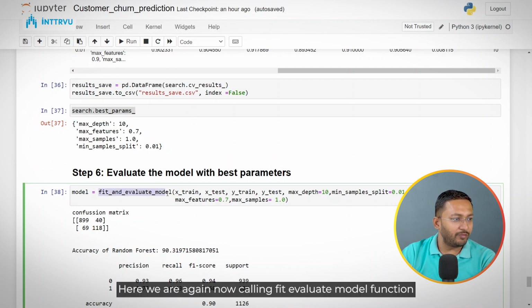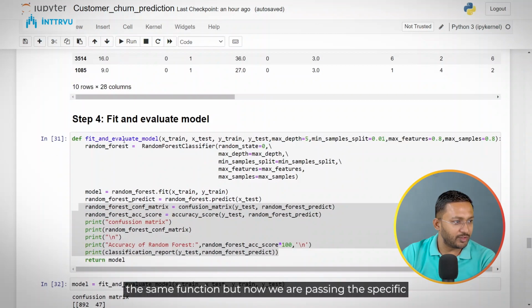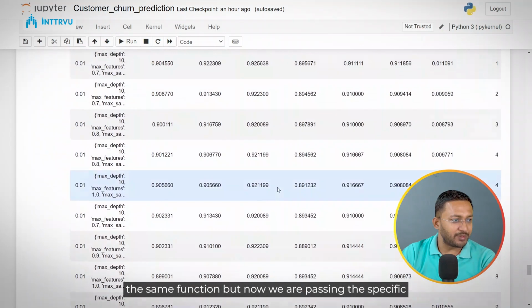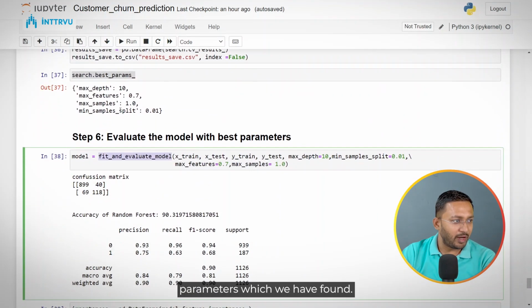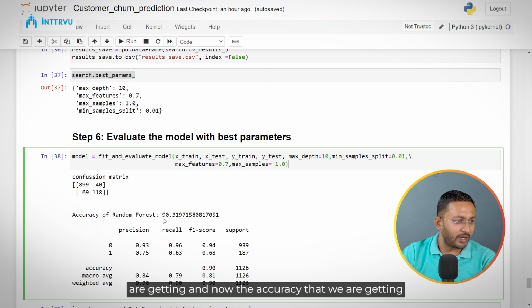We are again now calling the fit evaluate model function, which we have written over here. We are calling the same function, but now we are passing the specific parameters which we have found. So we are saying we want to keep max depth 10, min sample split 0.01, max features 0.7 and max samples as 1.0. So after we do this, this is the result we are getting, and now the accuracy that we are getting is 90.31.